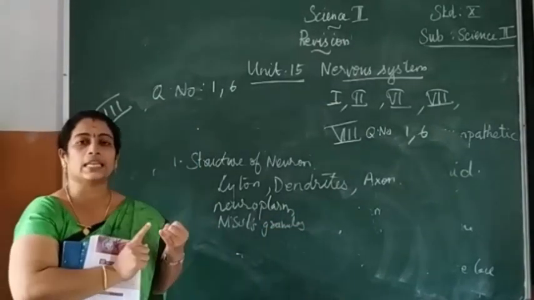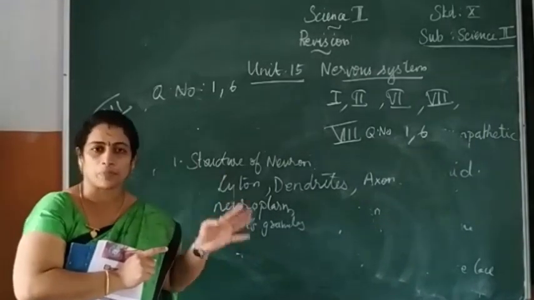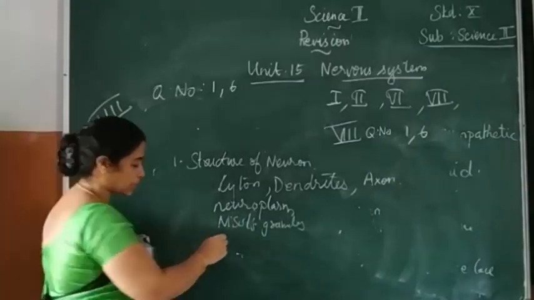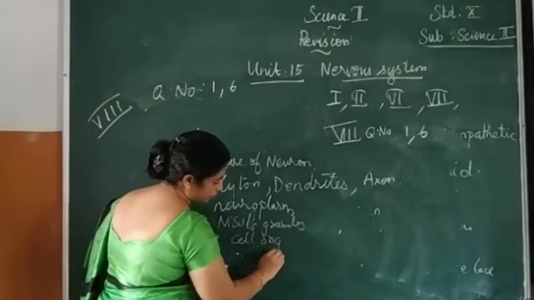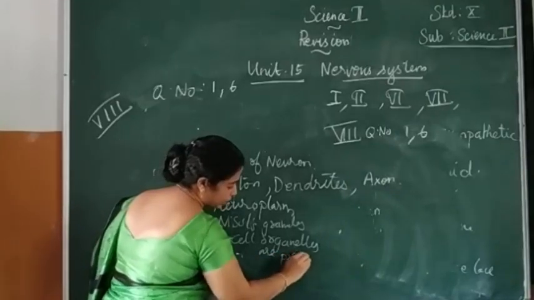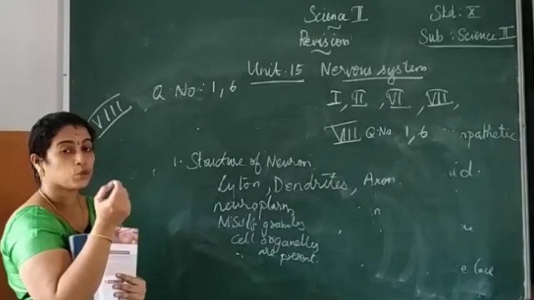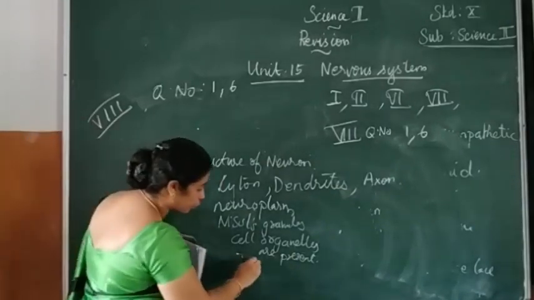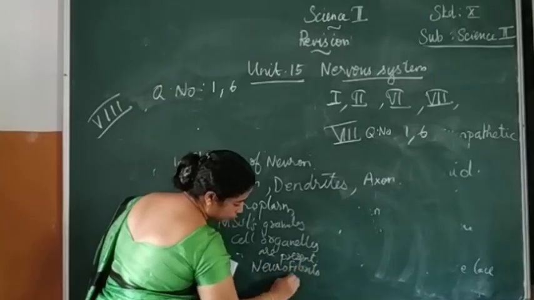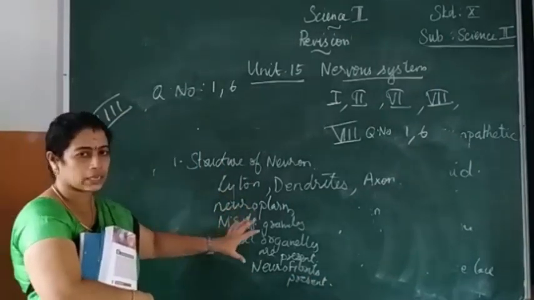Then all the cell organelles such as endoplasmic reticulum, mitochondria, nucleus, etc. are present. It also consists of small fibrillar structures known as neurofibrils. You can write this in a point-wise manner.